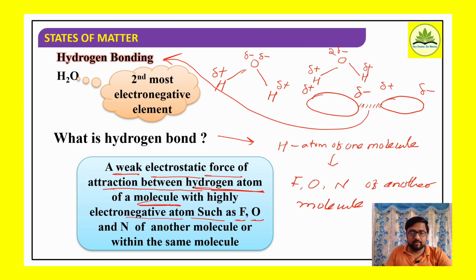Okay, well, what we are specifying here is that a hydrogen bond involves the hydrogen atom of a molecule with a highly electronegative element, such as fluorine, oxygen or nitrogen, of any other molecule or within the same molecule itself. That interaction is referred to as a hydrogen bond.